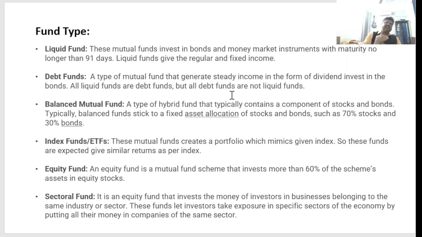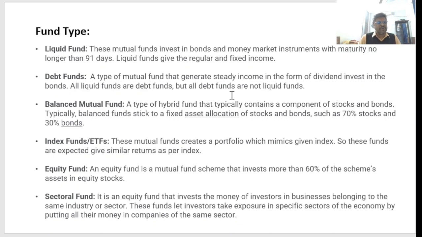Normally, when the index performs well, your money will grow, and when performance comes down, your wealth will deteriorate, decline. So your wealth is directly proportional to the index fund. If the index goes high, your wealth will be created. If the index goes low, wealth will deteriorate, decline.